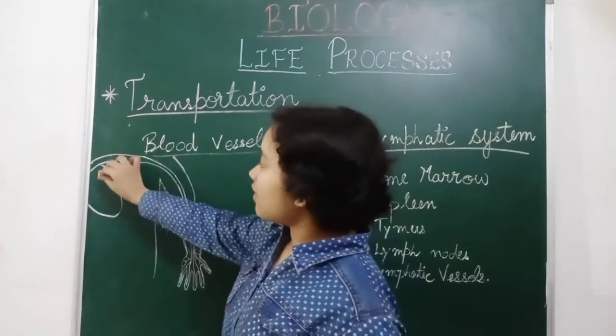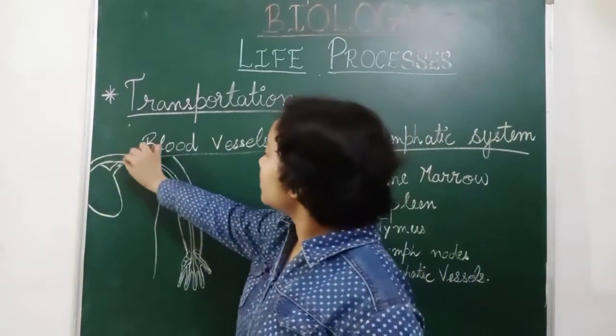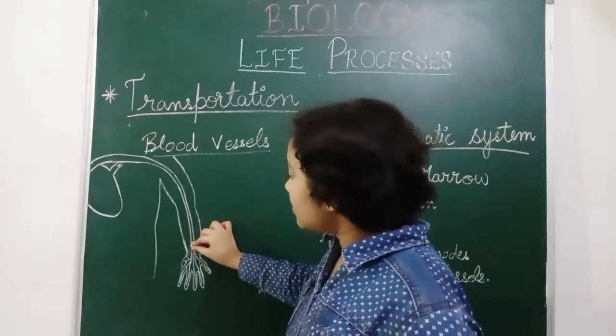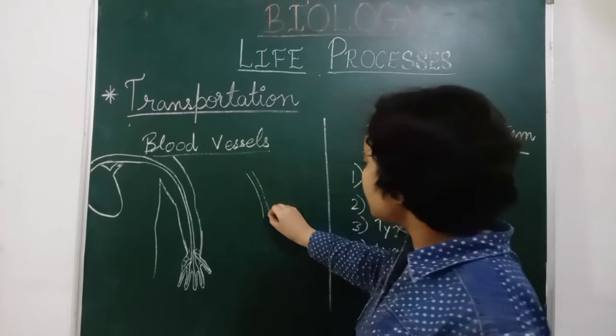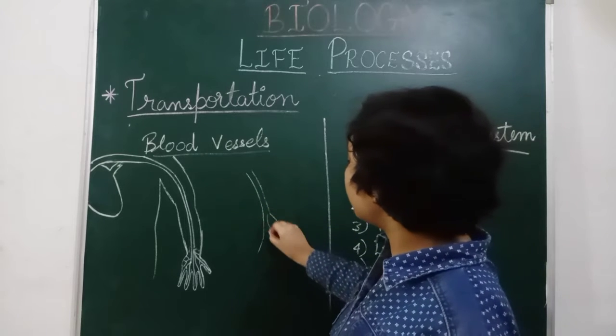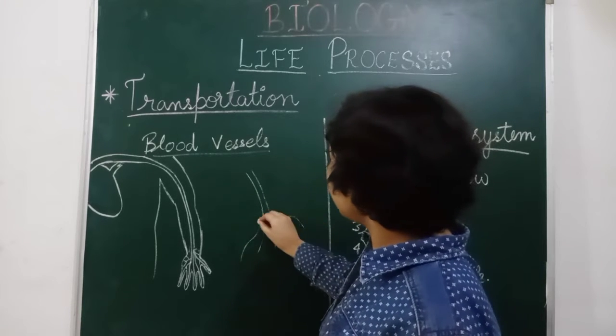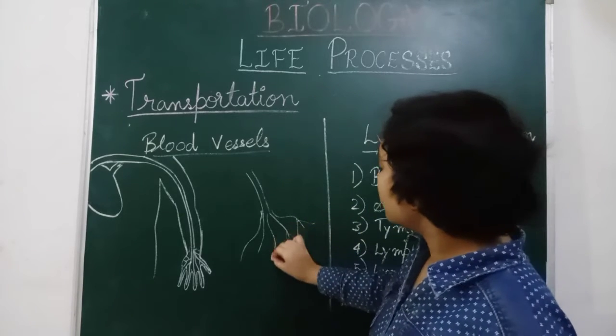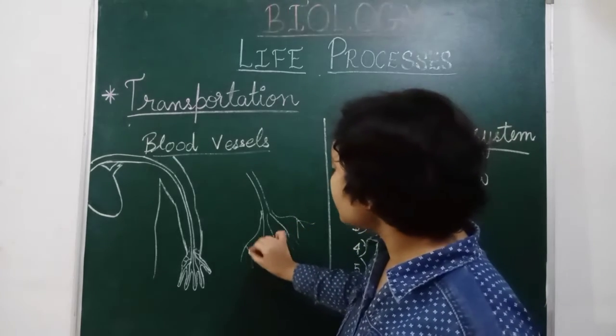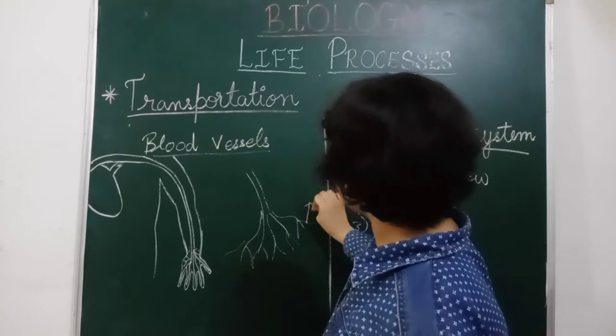So this is our heart, and here this is the artery, and this is divided into different small parts, and those are further divided. These small parts are known as capillaries.